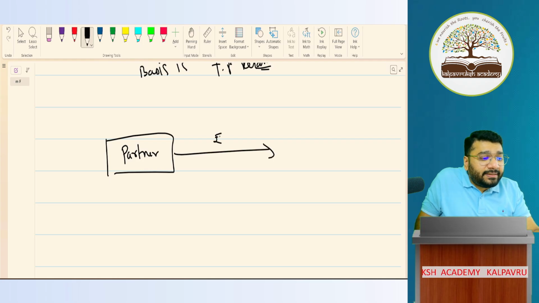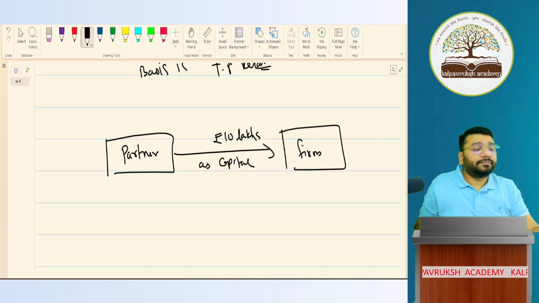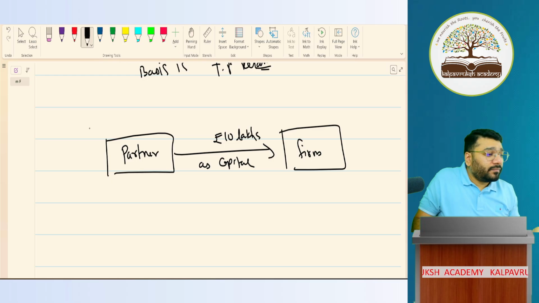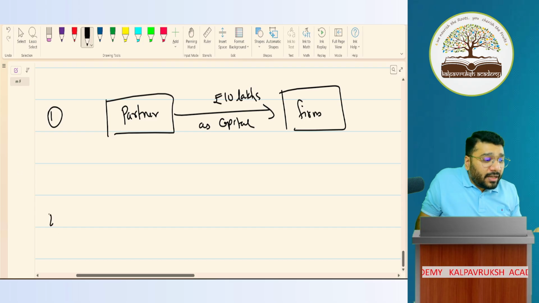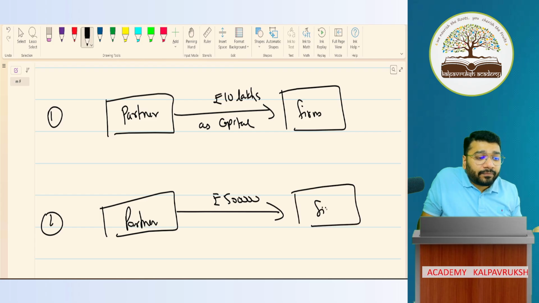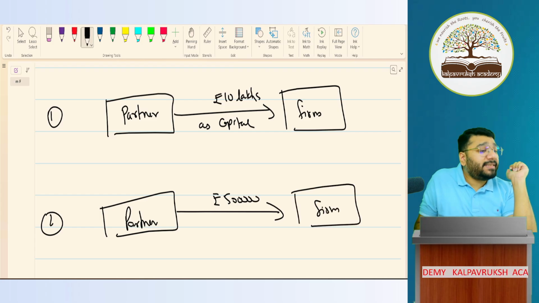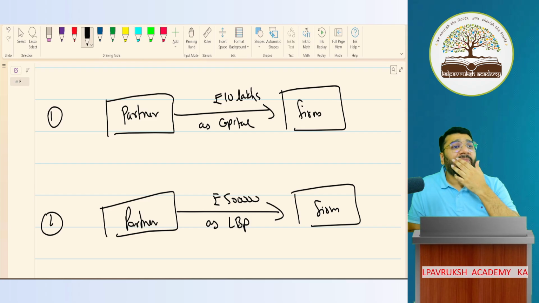Partner gave rupees 10 lakh as capital. To whom? Firm. Correct? After a few months or few years, again this partner gave rupees 5 lakh to the firm, but not as capital. This time he says that this is a loan. This is a loan by the partner.